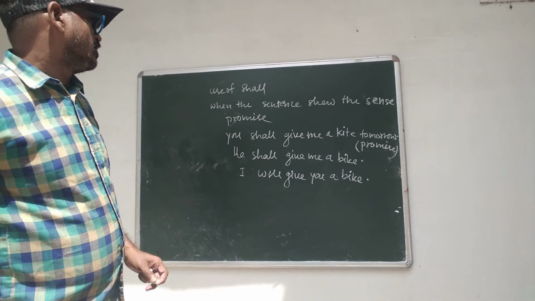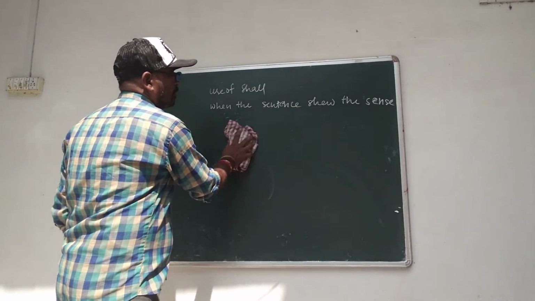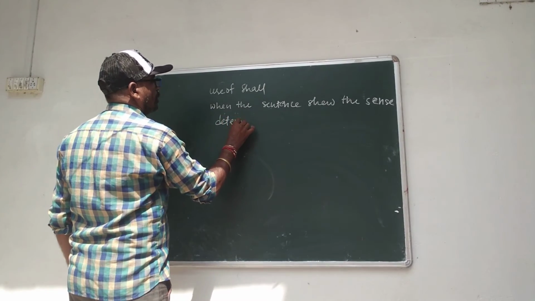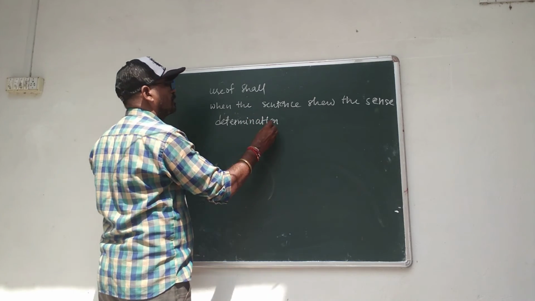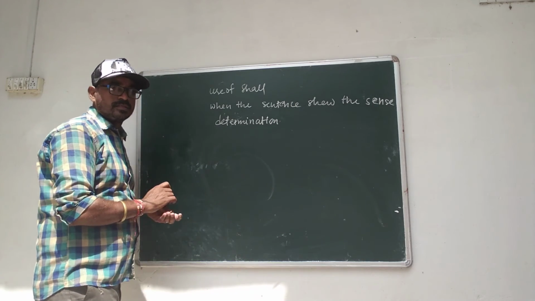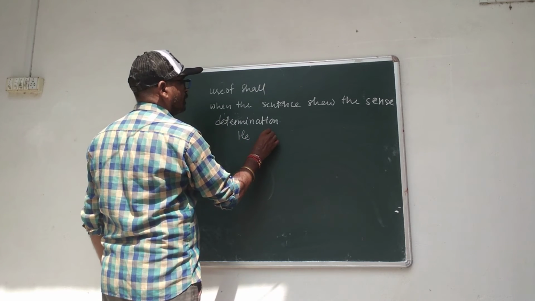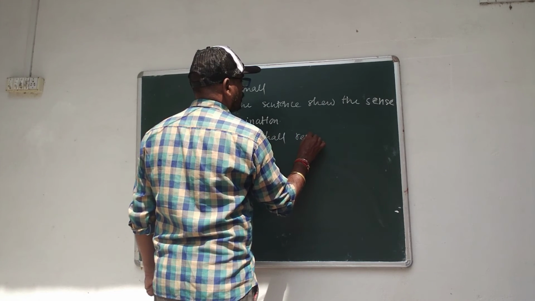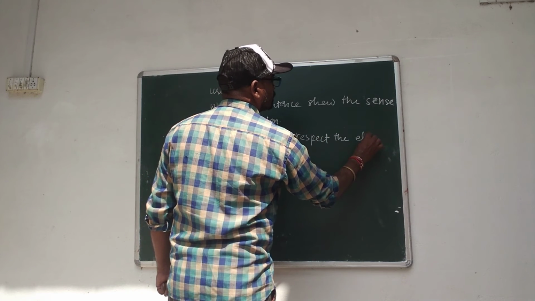When the sentence shows the sense of any determination, we use shall with second and third person pronoun. He shall respect the elder.